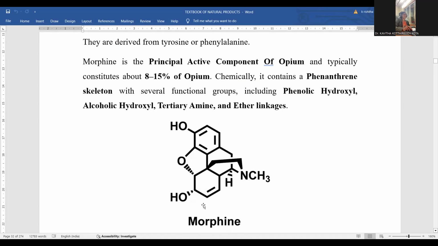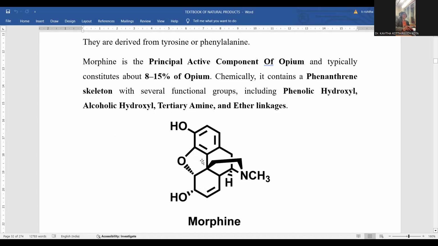Several functional groups are present. If you observe, there is a phenolic benzene with a hydroxyl called phenolic hydroxyl group, and an alcoholic hydroxyl. This is the hydroxyl on the unsaturated ring, so here it is an alcoholic hydroxyl. And even here you can notice this nitrogen, which is tertiary in nature. Around the nitrogen, 3 alkyl groups are located. That's the reason why it is a tertiary amine compound. An ether linkage is between the two ring systems. This is called the ether linkage. You can simply say a saturated furan ring is also located over there.